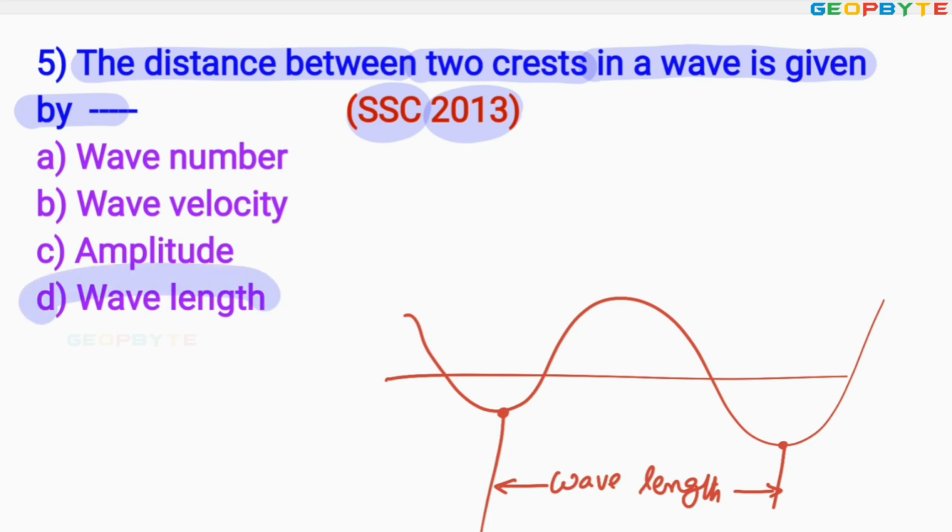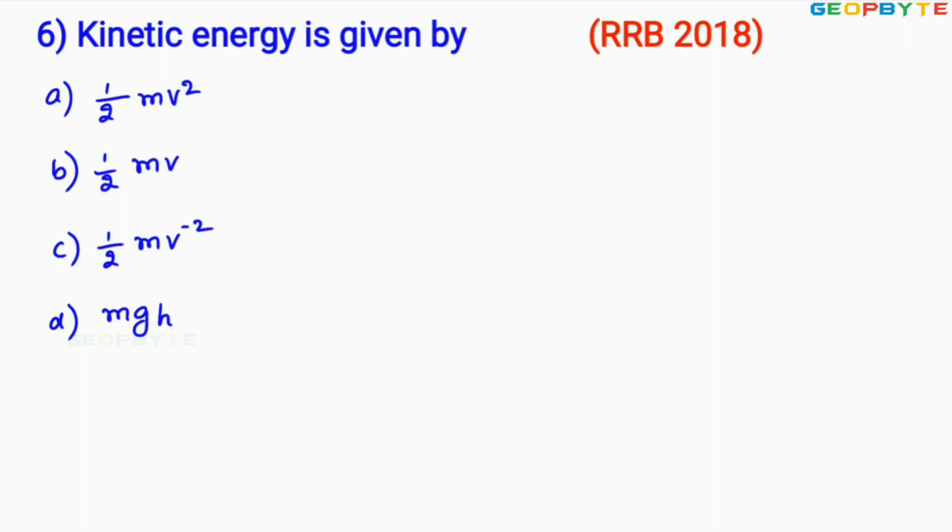Therefore, option D is absolutely correct. I hope you got my point. Let us move to the next problem. Look at the sixth problem asked in 2018 for RRB exam like this.